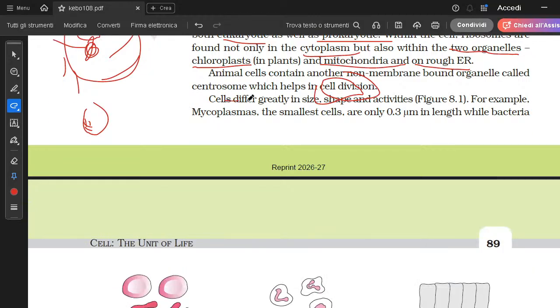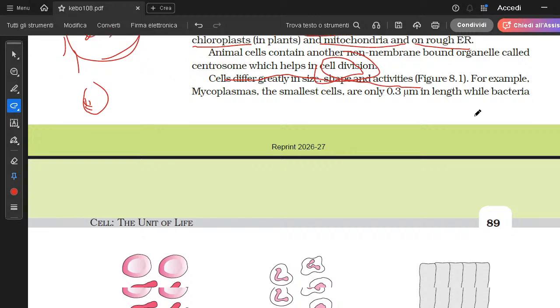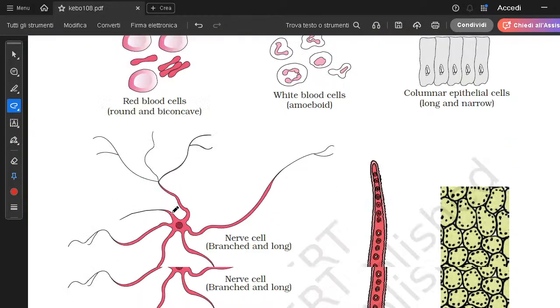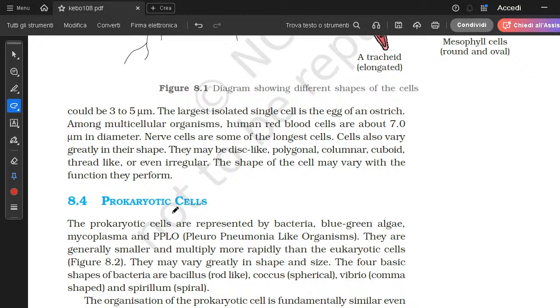Cells differ greatly in size, shape, and activities. Of course, every cell has a different function, a different size, and a different shape. For example, mycoplasma is the smallest cell. It is a prokaryotic cell, and its size is roughly 0.3 micrometer in length. And the size of other cells could vary from 3 to 5 micrometer.